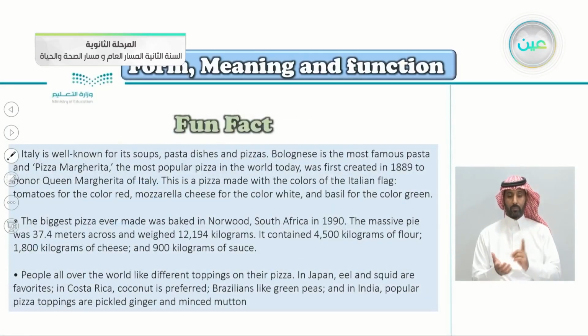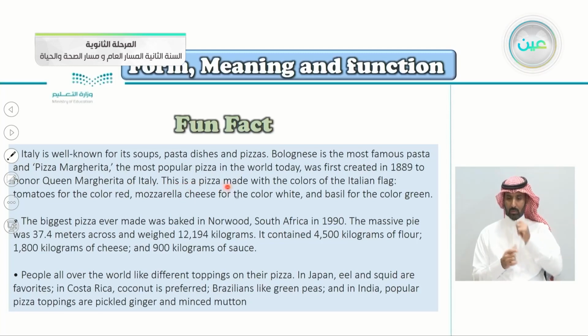Here's a fun fact for you. Italy is well known for its soups, pasta dishes, and pizzas. Bolognese is the most famous pasta, and pizza margherita, the most popular pizza in the world, was first created in 1889 to honor Queen Margherita of Italy.